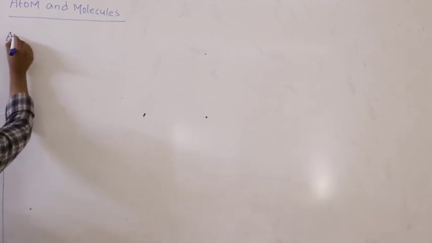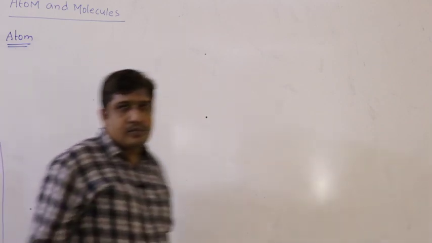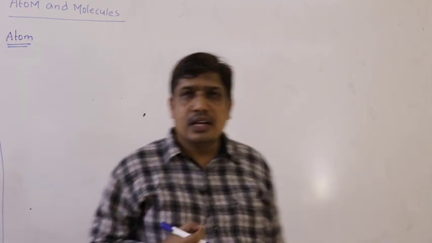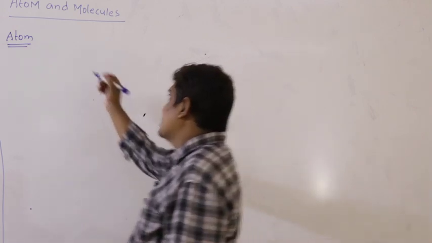Now, what we are going to study is about atomic mass. First, starting with atom. As I said, atom is very tiny particle, so small that it is very difficult to measure the absolute mass.